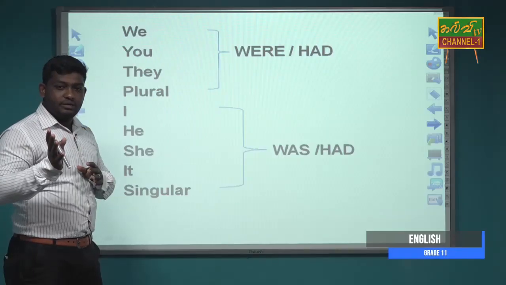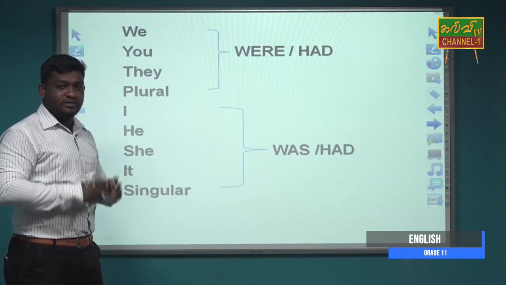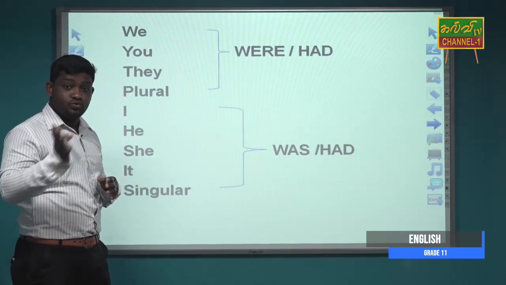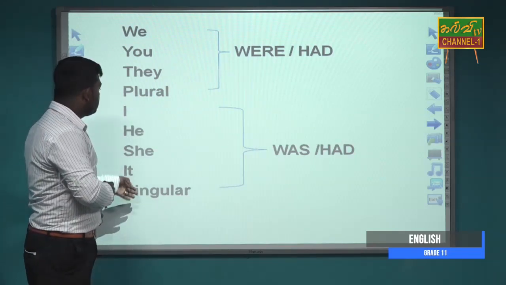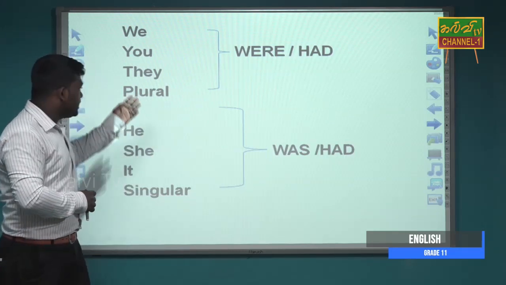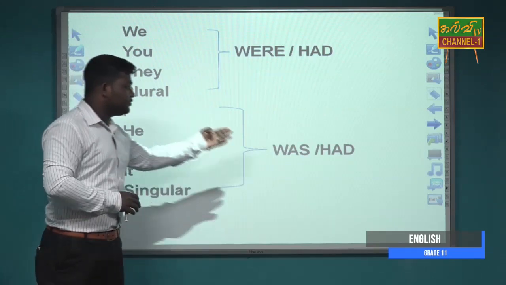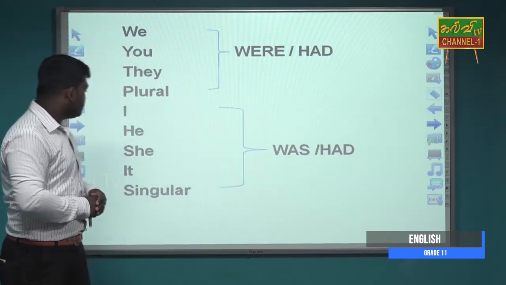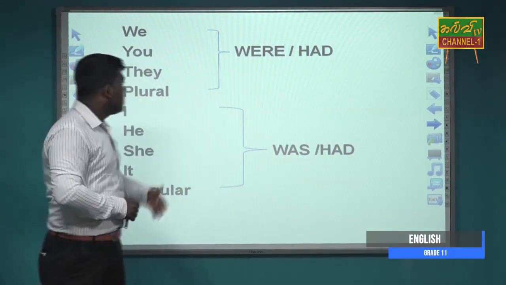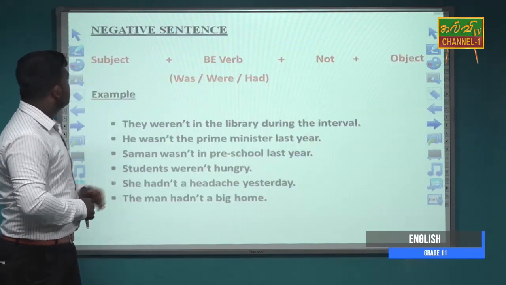We can divide the nouns into 2 types, singular and plural. Plural nouns take were and had. Singular nouns take was and had. I, he, she, it, and singular nouns take was, had, and we, you, they, and plural nouns take were, had.